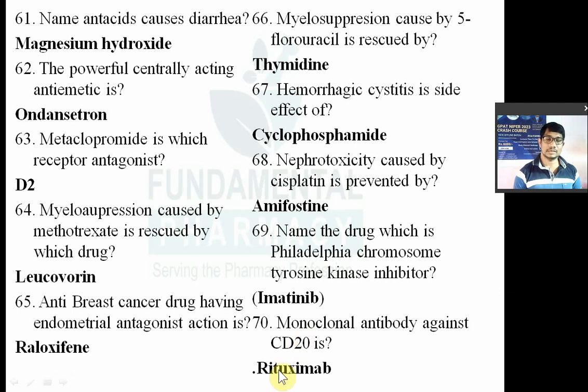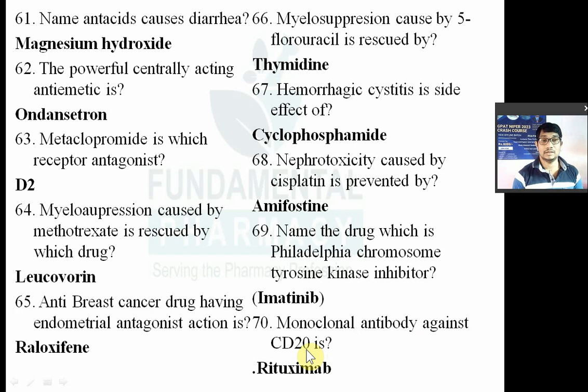So there is one disease known as myeloma. All these myeloma cells and all the different cells will have an antigen on their surface, and rituximab binds to that antigen. It is a monoclonal antibody against the CD20 cell. Remember, you have to remember. Now we'll see the next question.